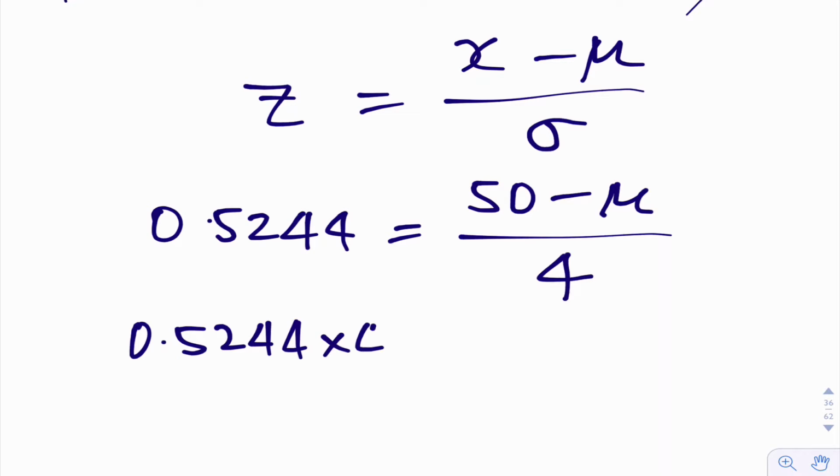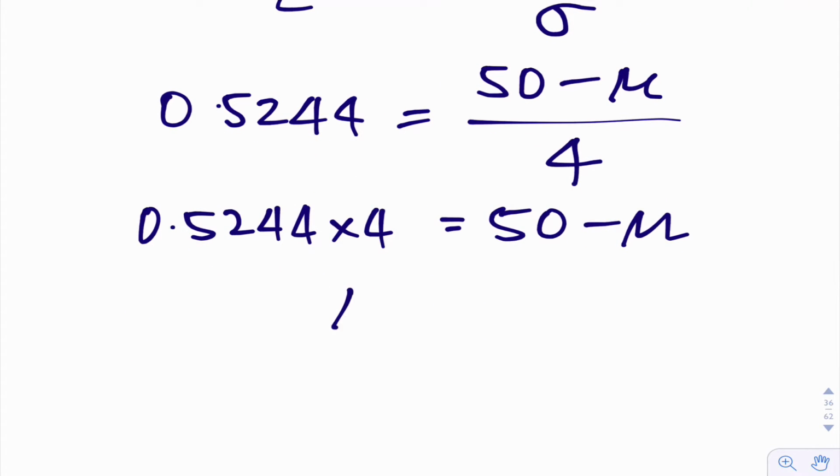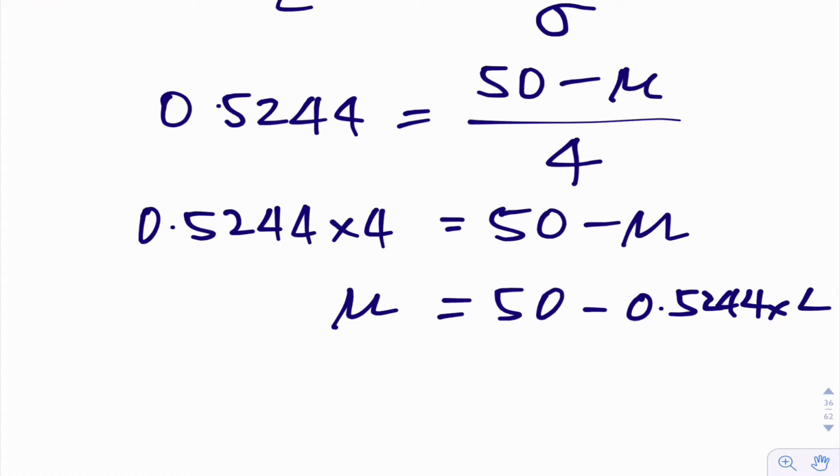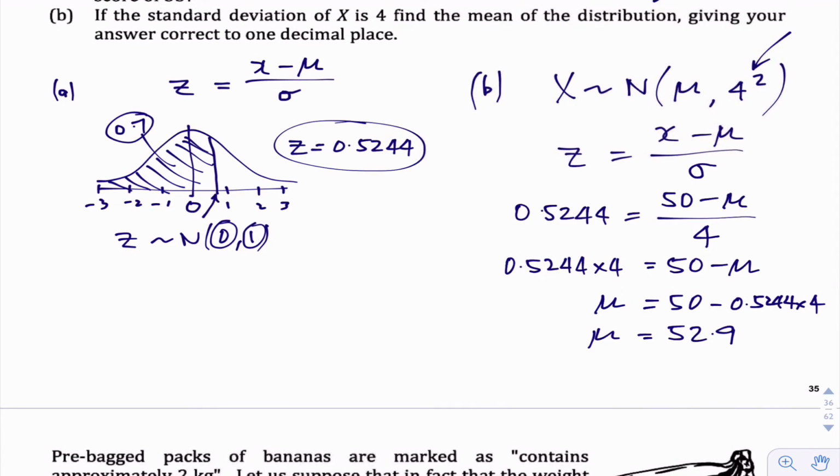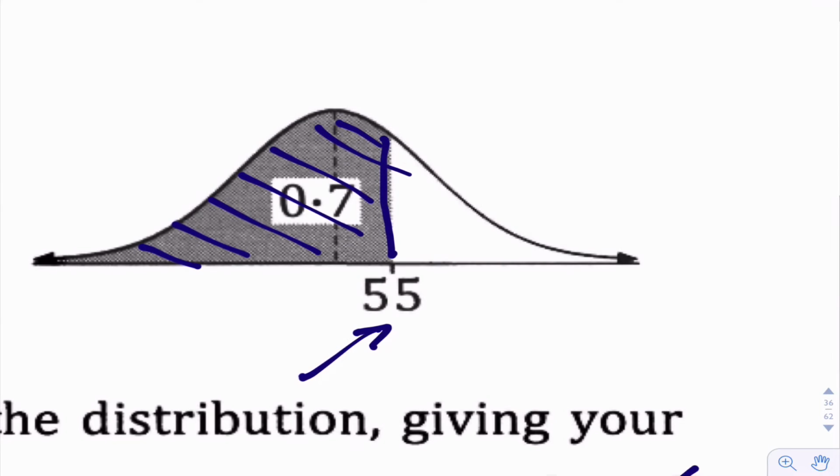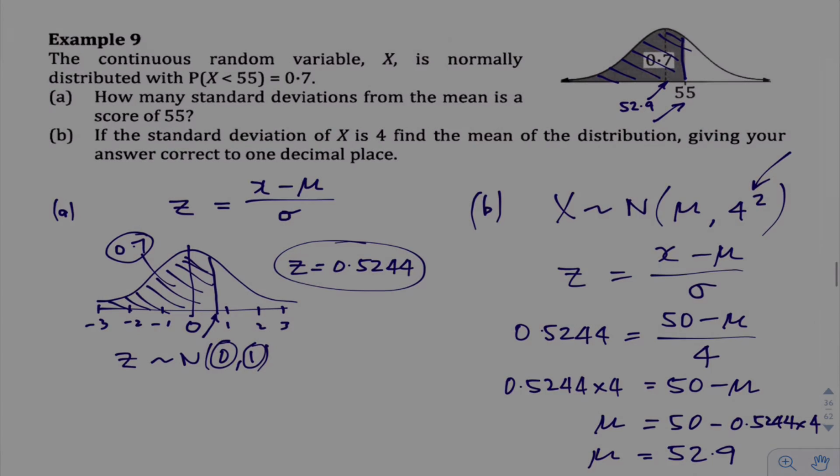0.5244 times 4 is 55 minus the mean. Add the mean to both sides and subtract off 0.5244 times 4. Grabbing your calculator out, you will get 52.9. Let's just see if that makes sense. Yeah, if we look at this diagram here, that looks fair enough. If I got a number bigger than 55, I knew I'd be wrong. So 52.9 sounds pretty good to me.